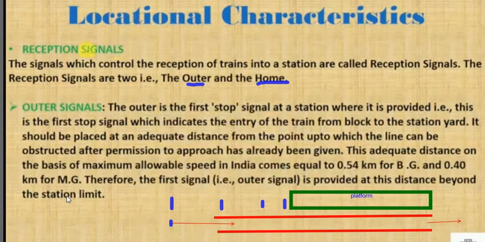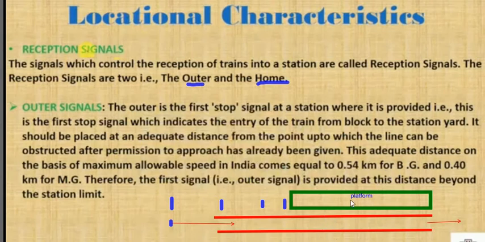Don't get confused with this, I'll explain it in very easy language. Suppose this is a platform and your train is coming from this direction. So the distance of the outer signal is 0.45 kilometer for broad gauge.